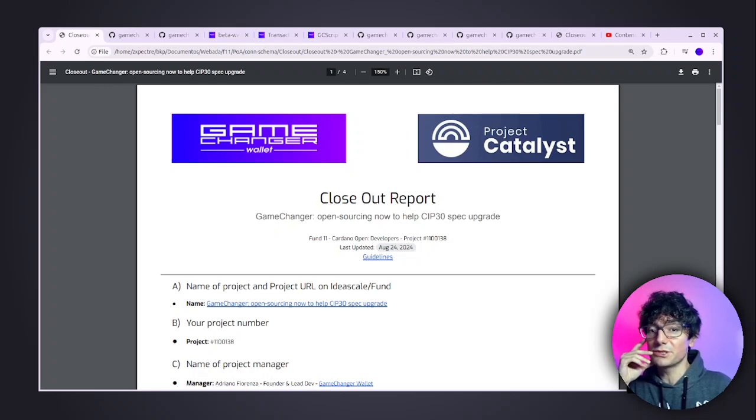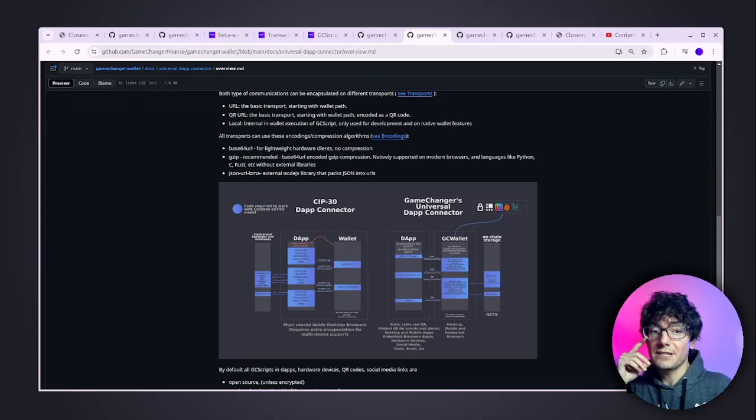So the goal of this project was to improve and open source our dapp-connector schema, which builds on 3 years of development experience under this particular ecosystem design, including extensive user feedback, maintenance and documentation for the developer community, and also to serve as a proper technical reference for the update or enhancement process Cardano CIP30 specification may face in the near future.